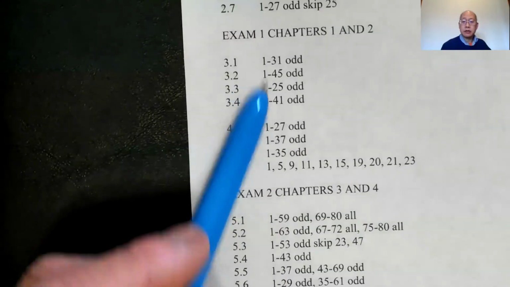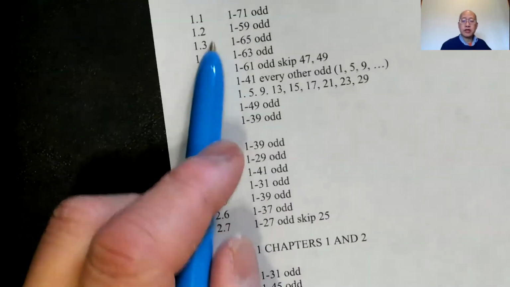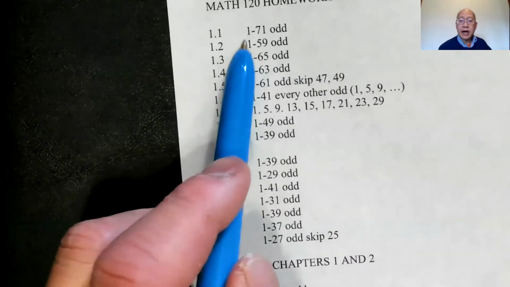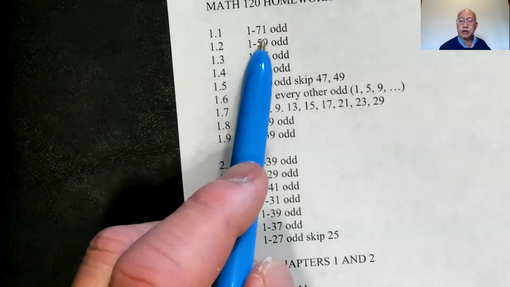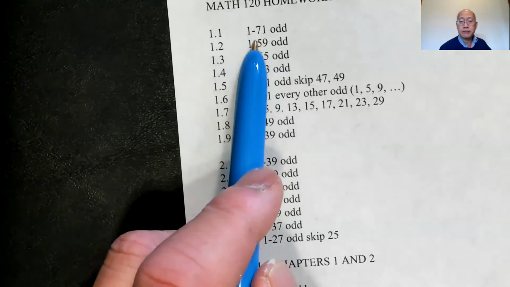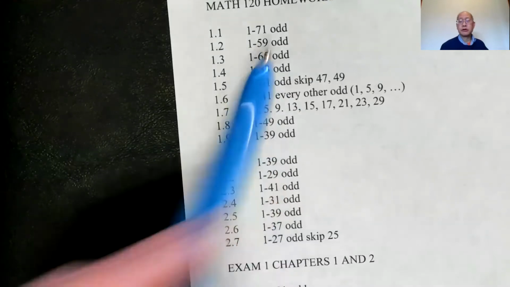Okay, then the second test, you turn in all of this. Then the third test, you turn in all of this, and so on. So here's all the homework assignments for the entire semester. Again, on my videos, I do a huge chunk of them, maybe about a fourth to a third of the problems. Let's say 1 to 71 odd, that's about 36 questions. I end up doing about 9 or 10 of them to show you how they work.